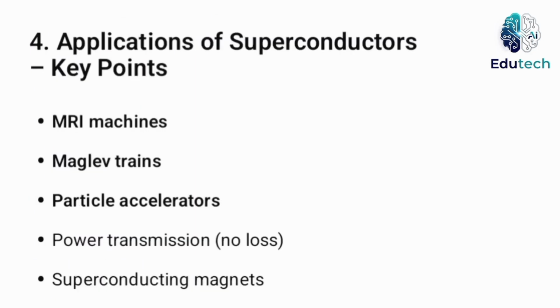What are the applications of superconductors? Superconductors have many advanced applications due to zero resistance and strong magnetic properties. They are used in MRI machines, Maglev trains, particle accelerators, and superconducting magnets. They also help in efficient power transmission, fault current limiters, and quantum computing. Their ability to carry large currents without loss makes them highly valuable in modern technology.